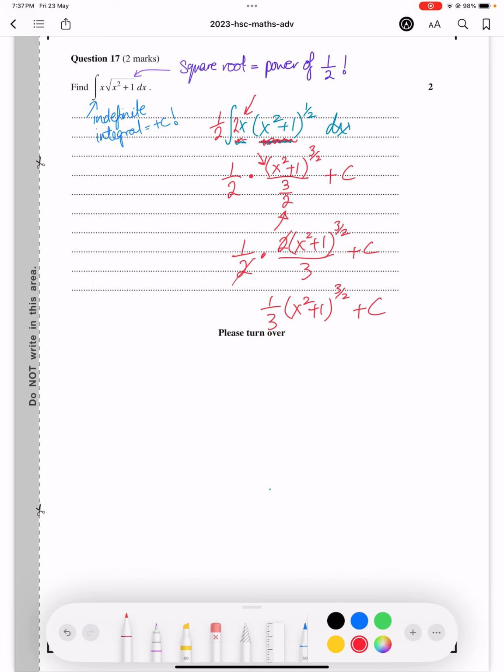They've given us in root form, and so that's what we are going to do as well. So that would be the square root of (x squared plus 1), all cubed, all over 3, plus c. That is your answer.